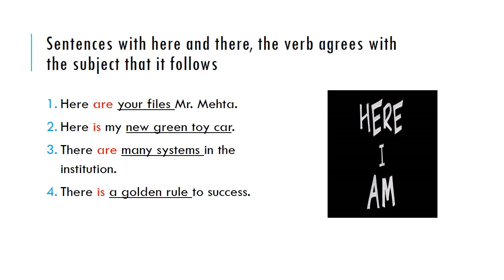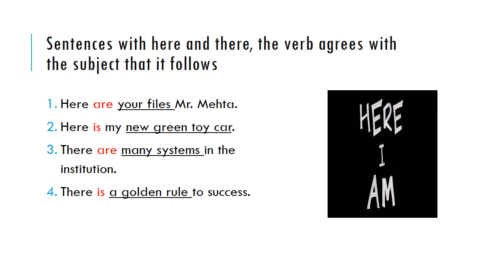There are many systems in the institution. It means there is not one system. I'm talking about more than one, many systems. So we will use are. There is a golden rule to success. It means it has only one rule. एक rule है, then I will talk about is. There is a golden rule.